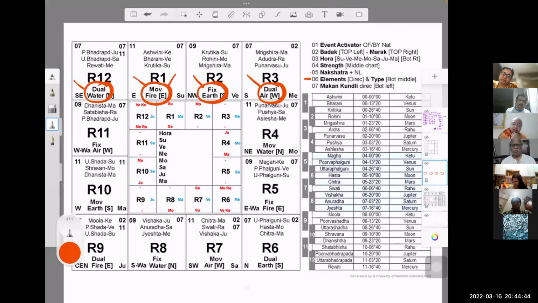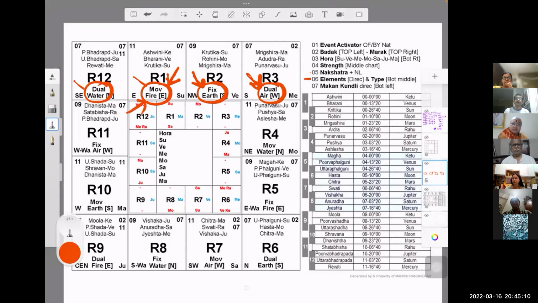Here, when we analyze anything, movable Rashi will tell you something about that thing. If that person is on the move, or it's fixed. If somebody has run away and it is coming to this house, it means that fellow is still moving. If it is fixed, then he has arrived somewhere. If it is dual, his mind is wavering: go back or go ahead, go home or run away and go forward.